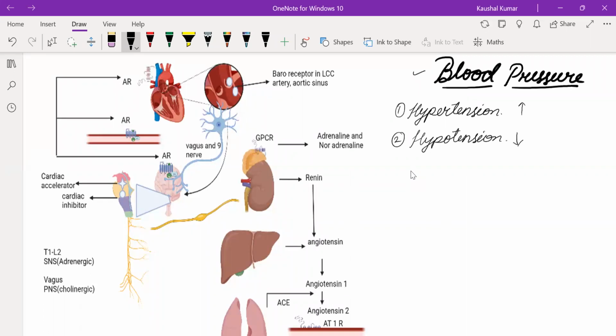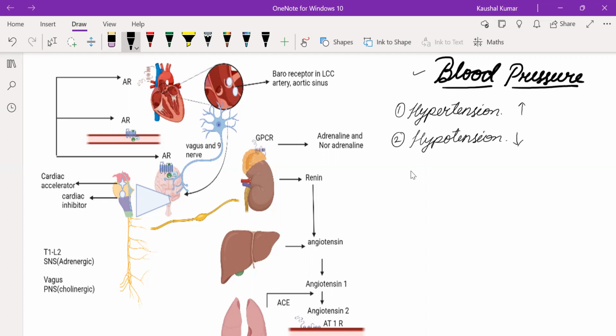So in this lecture we will discuss how blood pressure is received by the arteries and how they give the signal to the brain and how that regulates. In short, we are going to discuss blood pressure regulation.